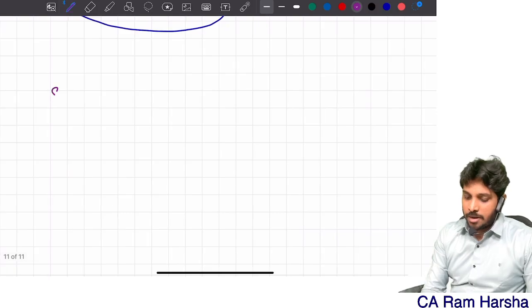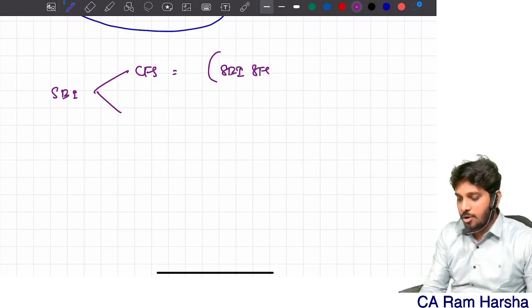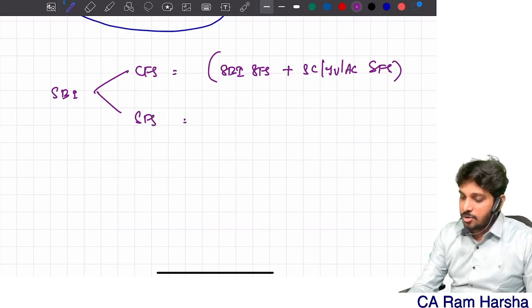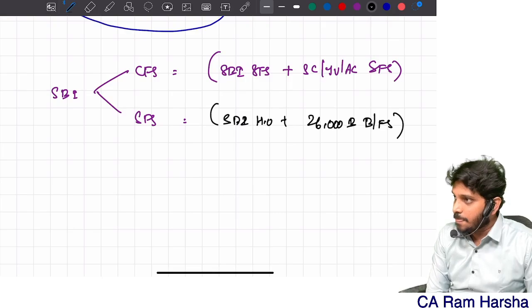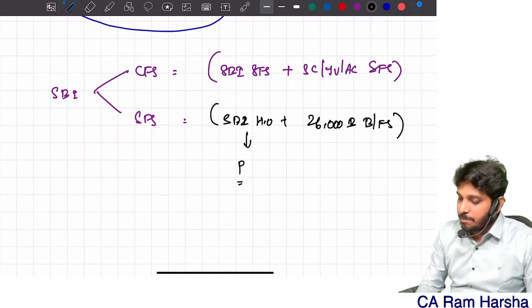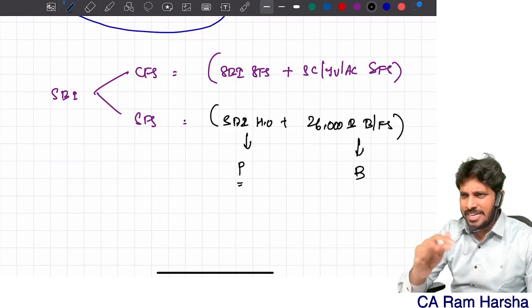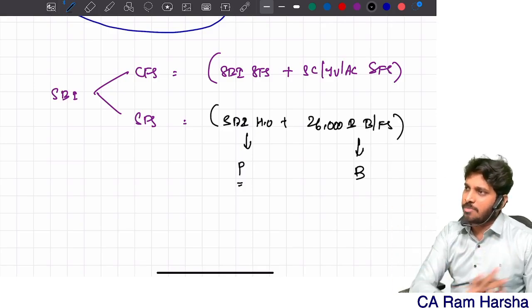Now you see, State Bank of India is preparing consolidated financials, which is State Bank of India standalone financials plus subsidiary, joint venture, associate company standalone financials. And State Bank of India is also preparing standalone financials, which is State Bank of India head office plus the related branch financial statements. Now this head office is audited by P, the principal auditor. Branches are audited by B, branch auditors. Out of them, 19,000 are not subject to audit, leave it. 6,000 branches are subject to audit, that you consider. They are audited by branch auditors.